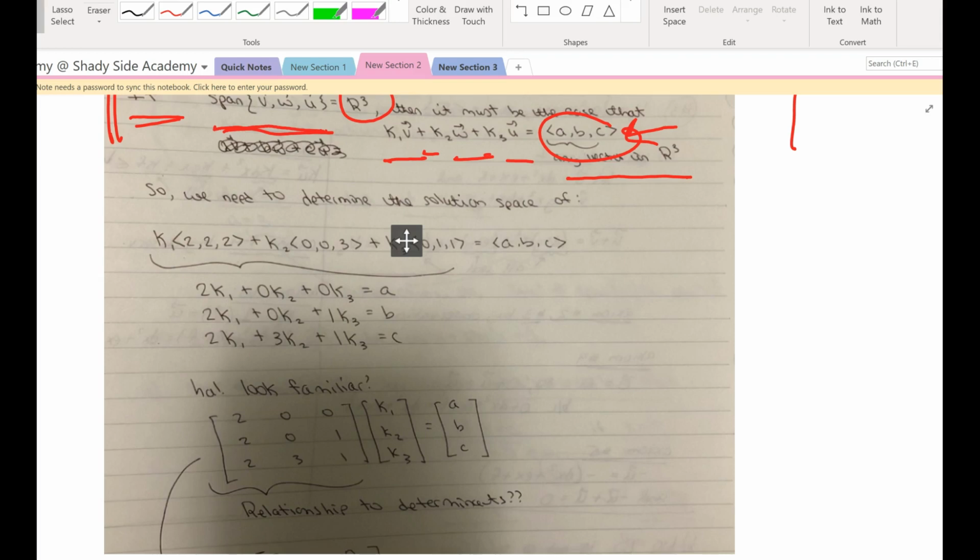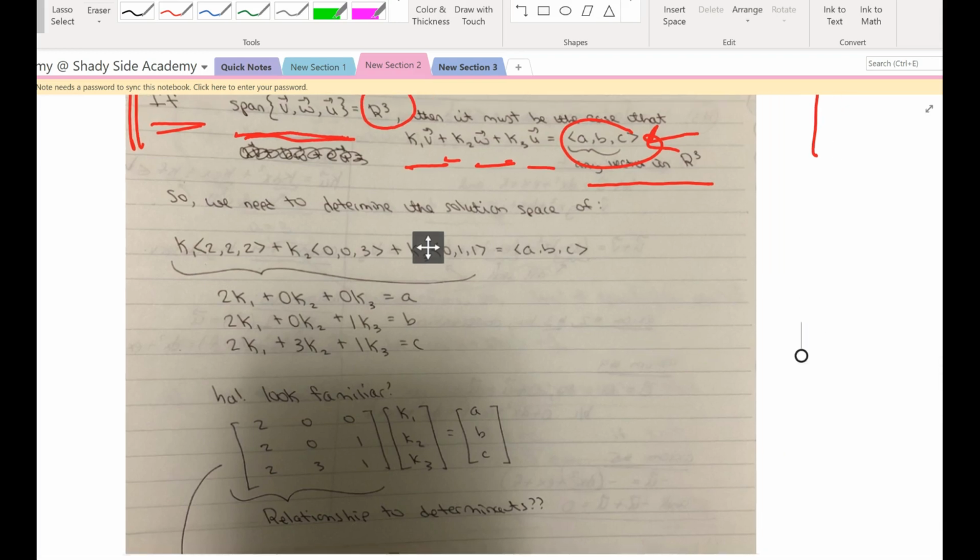And I don't know why this little thickie is here in the middle. That's awfully distracting. How do I get rid of that? I don't know. If I do this, no? Okay, so here it is.